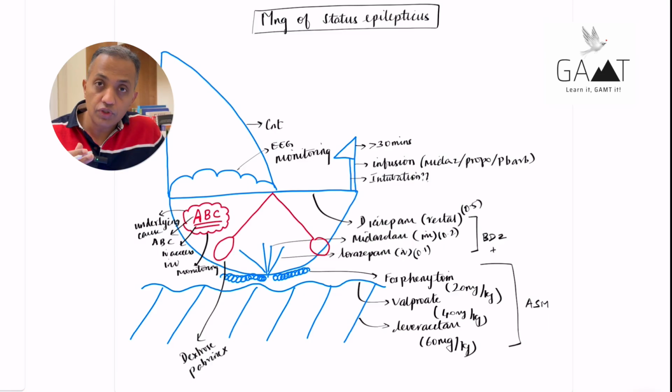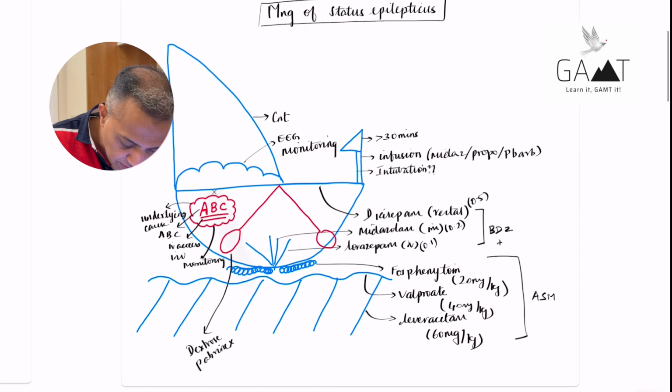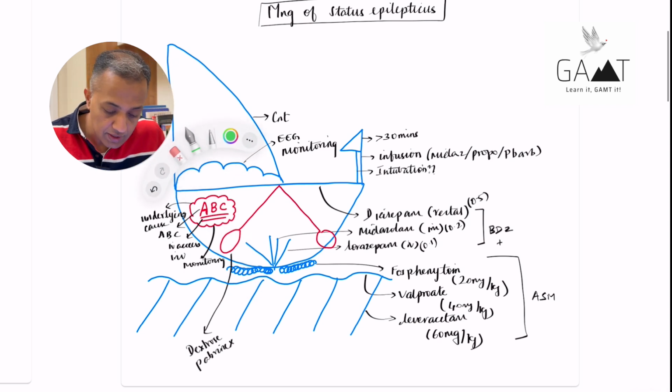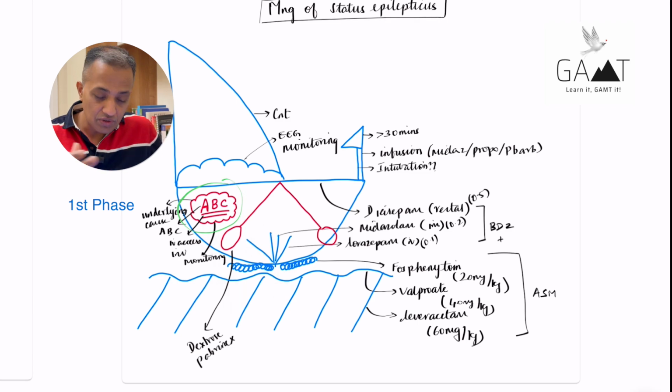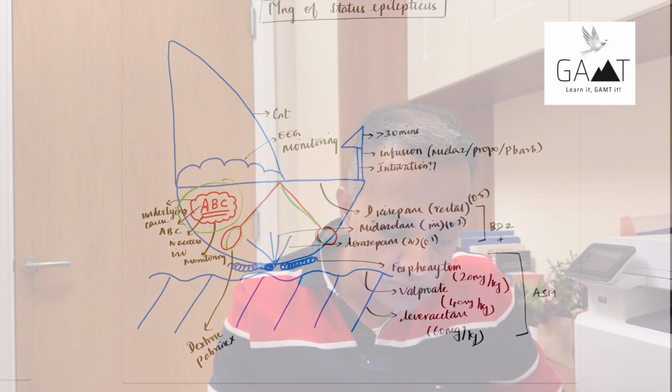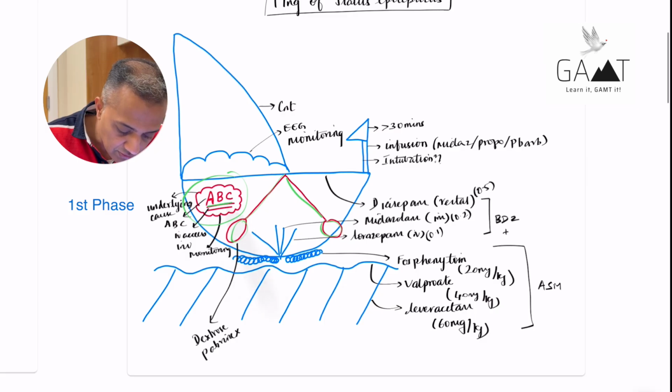So I'm going to talk you through the GAMT first, and then we'll look at the individual aspects of this GAMT. The first component here is this zone, the name, the ABC, with the underline and the design around, and the 2 paddles, which is all in red. That's the first phase, if you may call it, in the management of status epilepticus. So the ABC stands for airway, breathing, circulation management. The first underline resembles the letter I, stands for IV access. The second underline, resembles the letter I again, is for investigations.